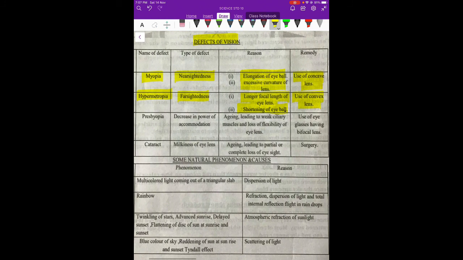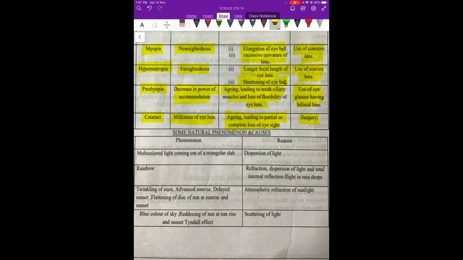Presbyopia is a decrease in the power of accommodation due to weakening of ciliary muscles and aging, and the remedy is bifocal lenses, both convex and concave. Then comes cataract, which is milkiness or clouding of the eye lens. This is because of aging, partial or complete. The remedy is surgery.